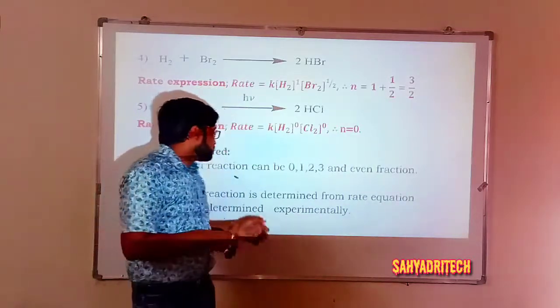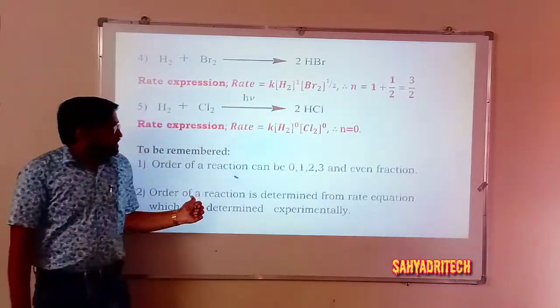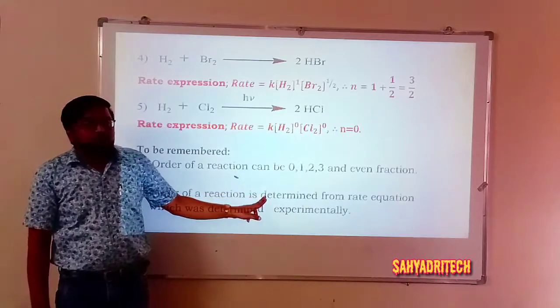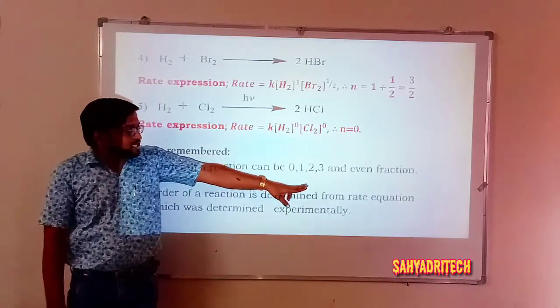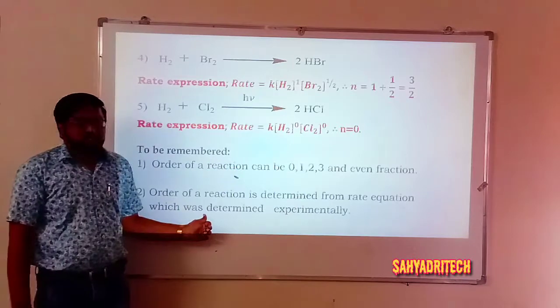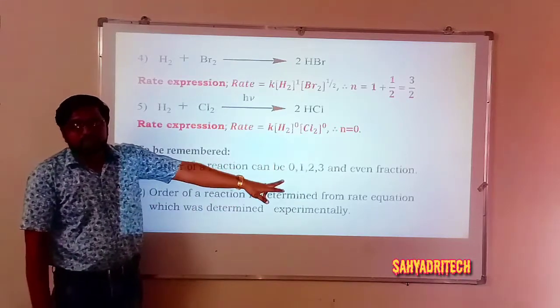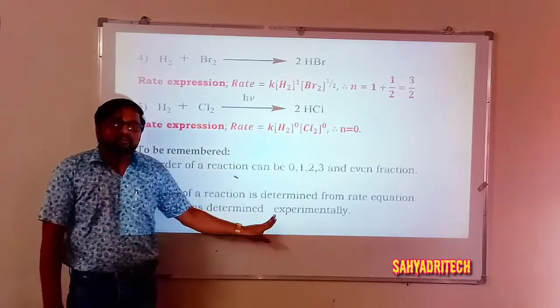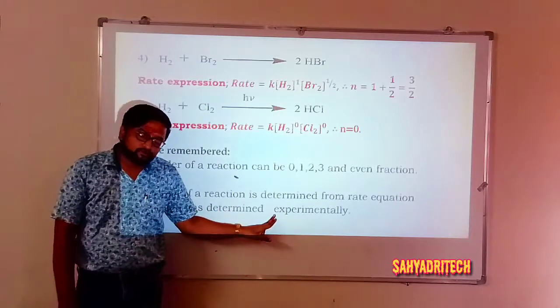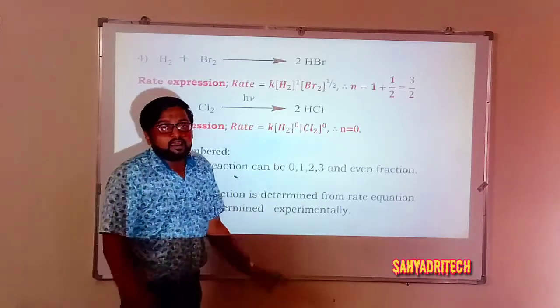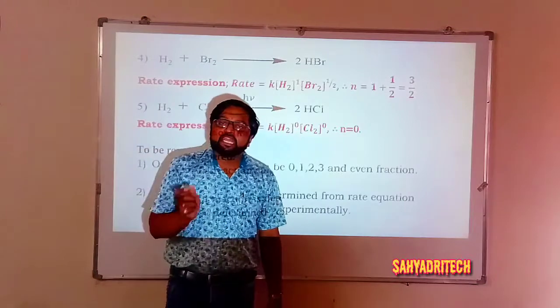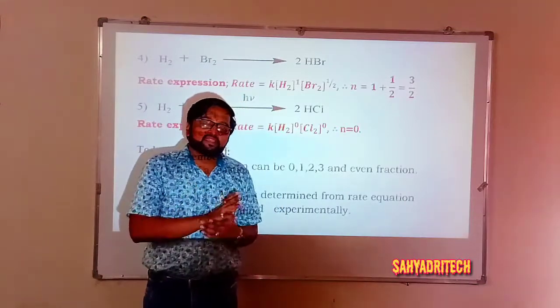Okay. And one more thing to be remembered is, order of a reaction is determined from what? By knowing the rate equation, or I can say rate expression. How are we going to get that rate expression? Only by conducting experiments. Therefore, in turn I can say order of a reaction is also an experimental quantity.